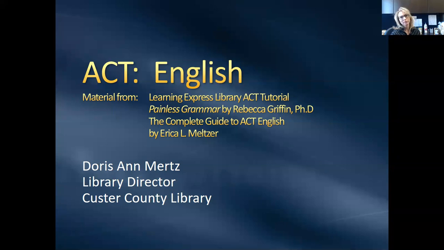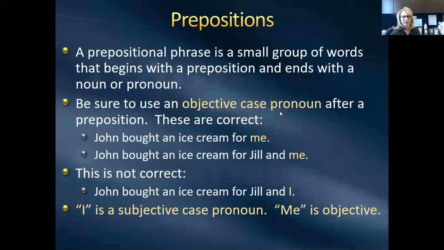We're going to talk a little bit about prepositions and modifiers. Okay, prepositions. A prepositional phrase is a small group of words that begins with a preposition and ends with a noun or a pronoun. And you've got to be sure to use an objective case pronoun after a preposition. The objective case pronouns are ones like me, him, her.